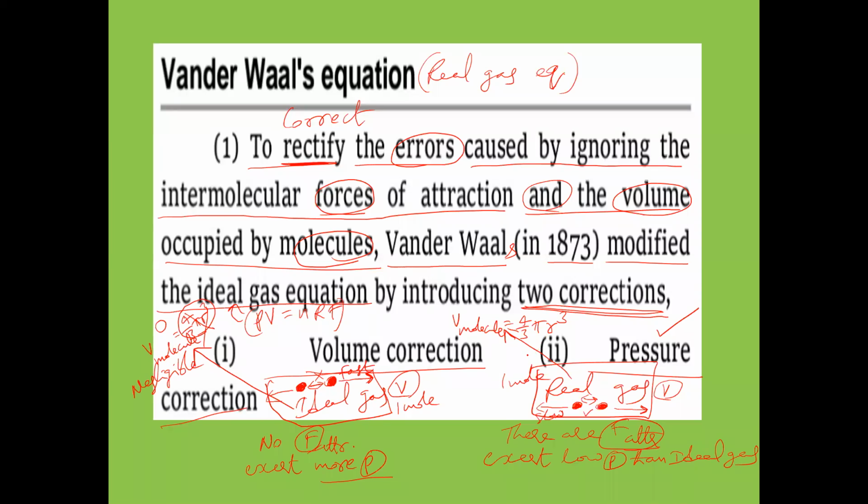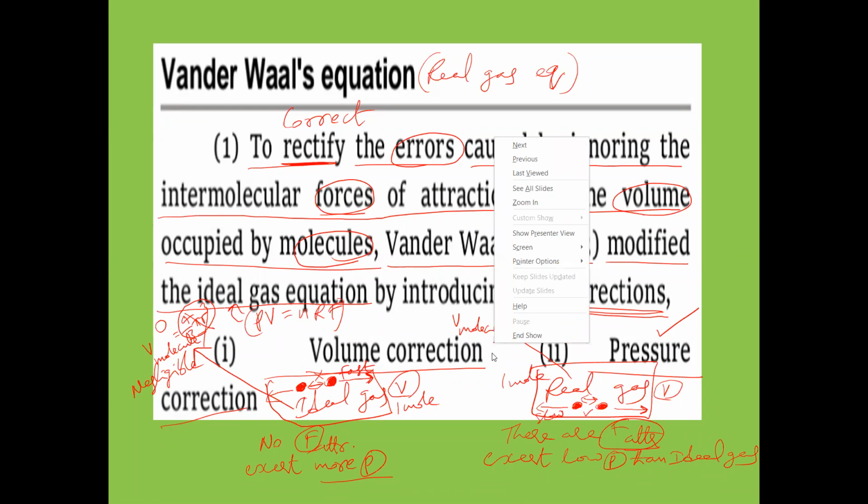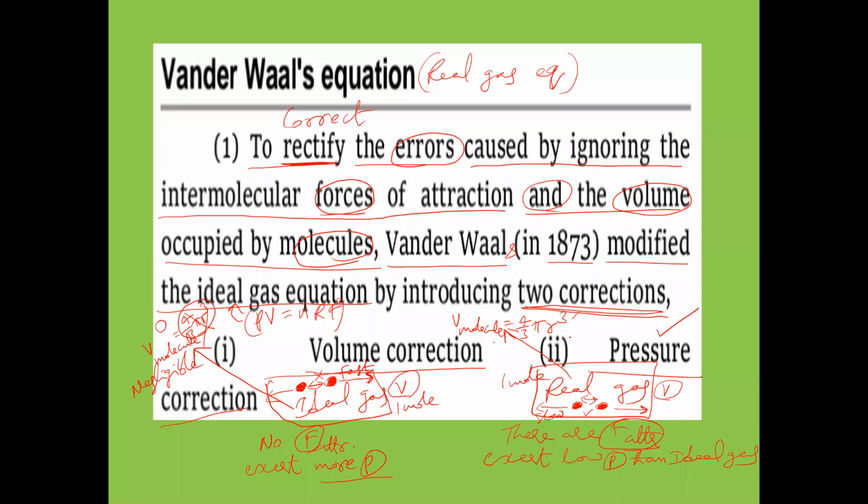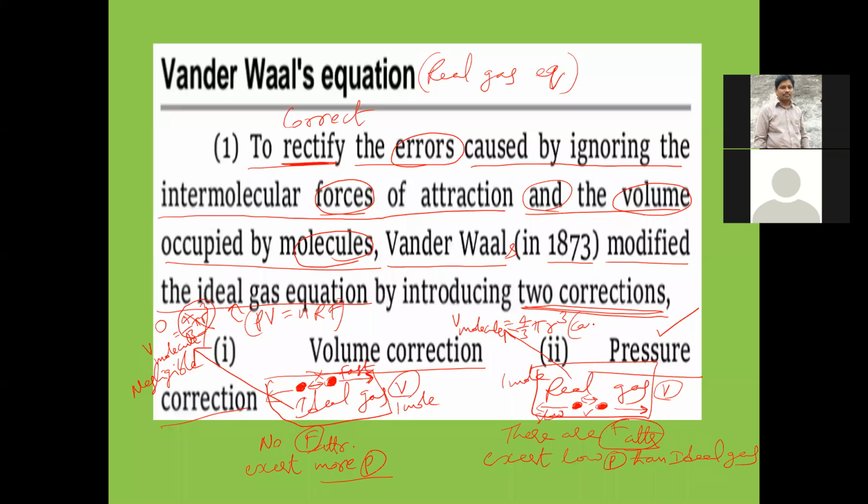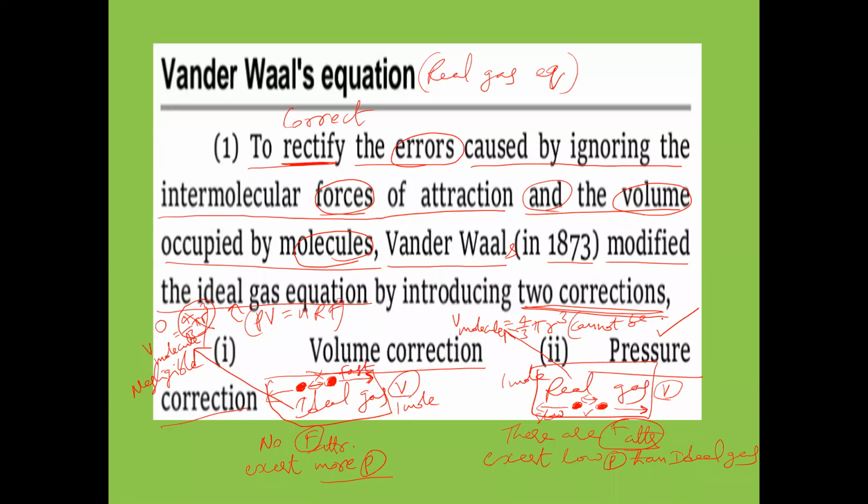But this volume of the gas molecule should not be neglected. It cannot be neglected. The real gas molecule volume cannot be neglected. That point we have to keep in mind.